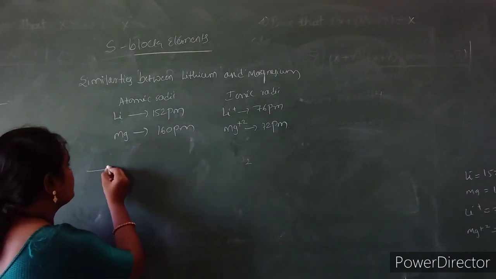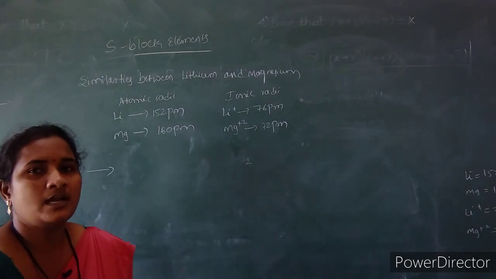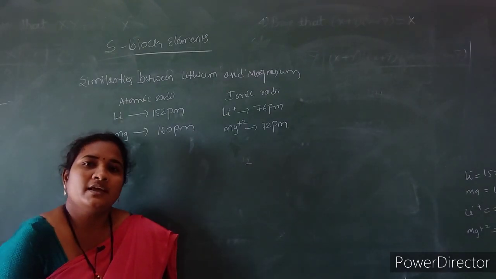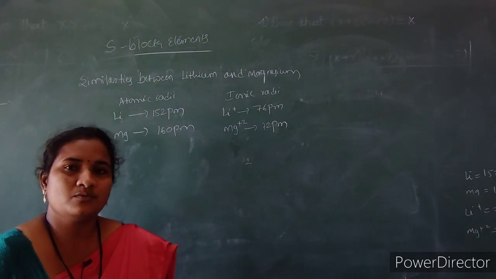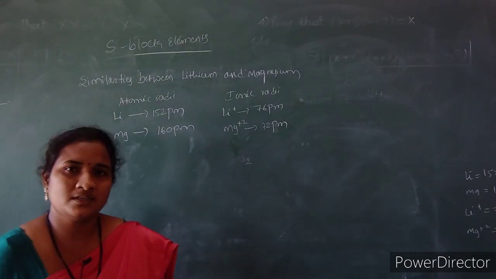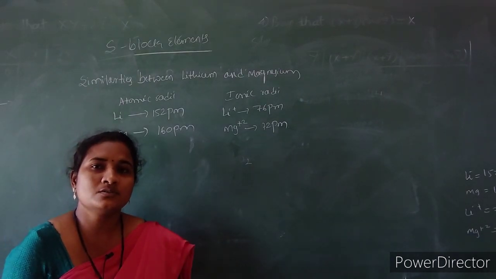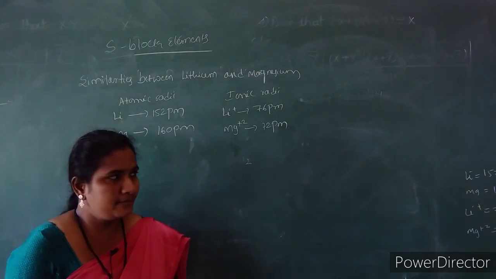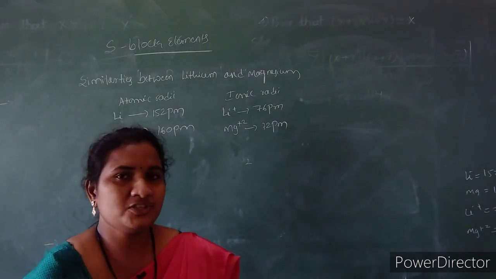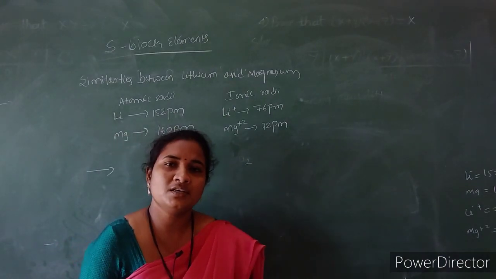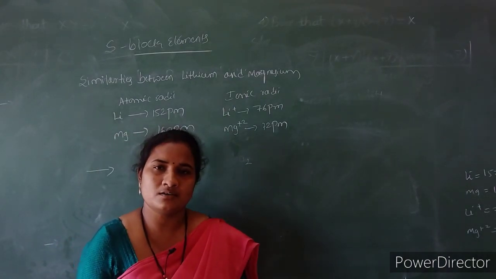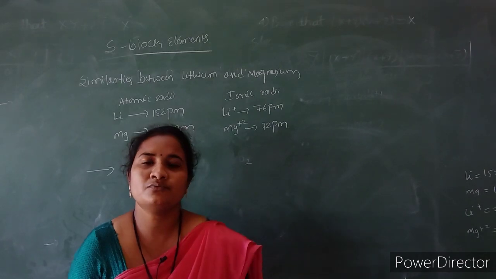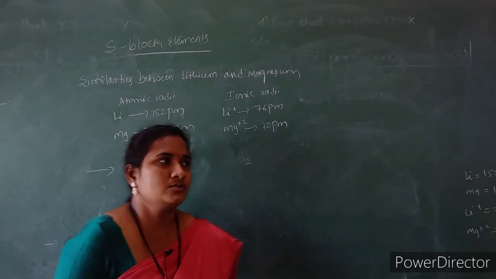Lithium and magnesium show similar properties: they react slowly with water and form oxides and hydroxides, and those hydroxides are less soluble in nature. Whenever lithium and magnesium undergo combustion in air, they form their oxides, and in nitrogen they form nitrides.